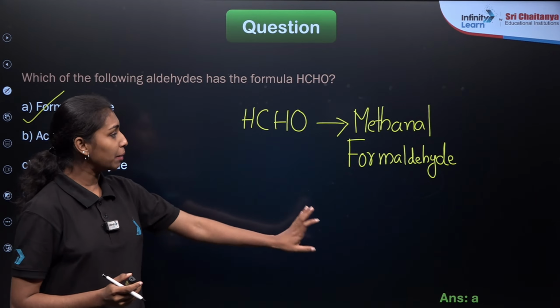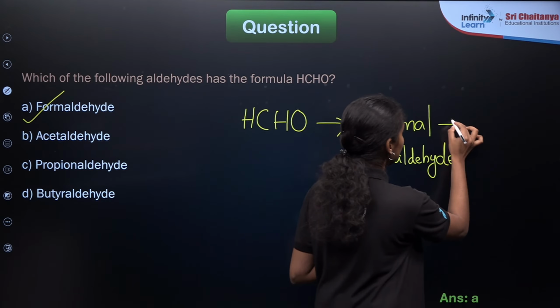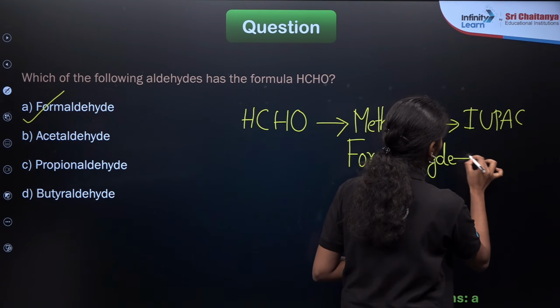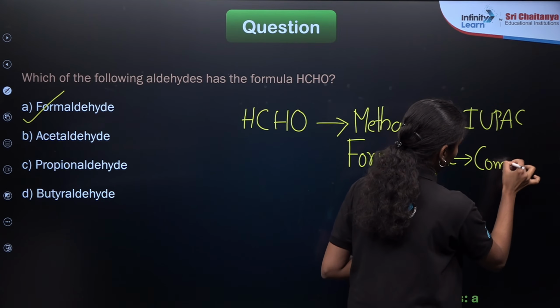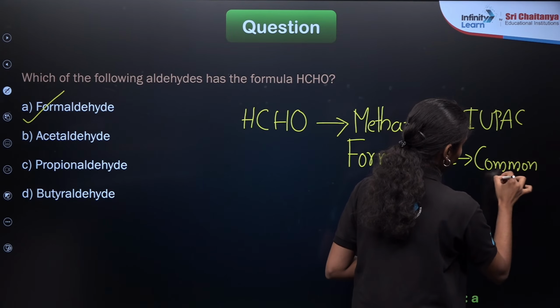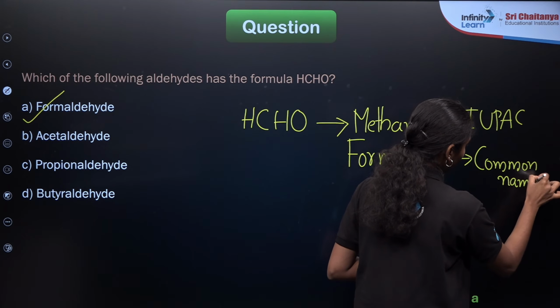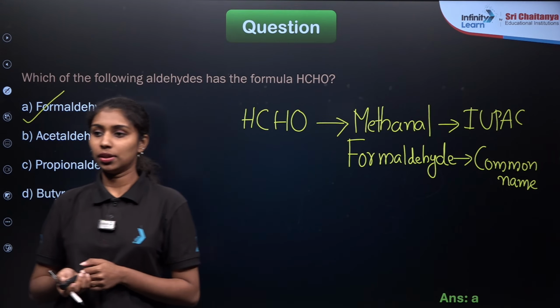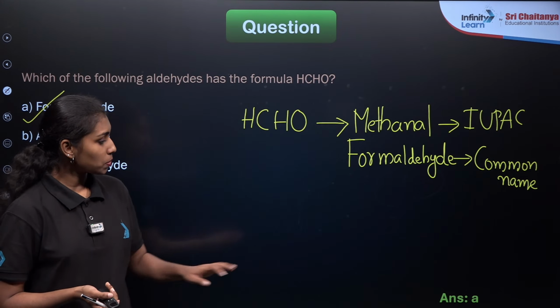This is the IUPAC name, and the next one is the common name. Yes, option A is the correct answer.